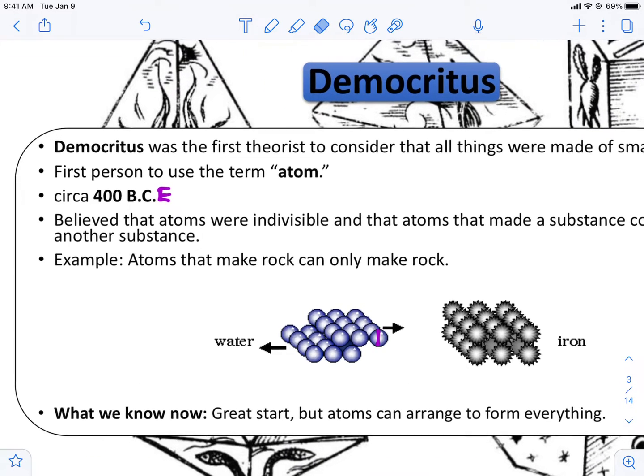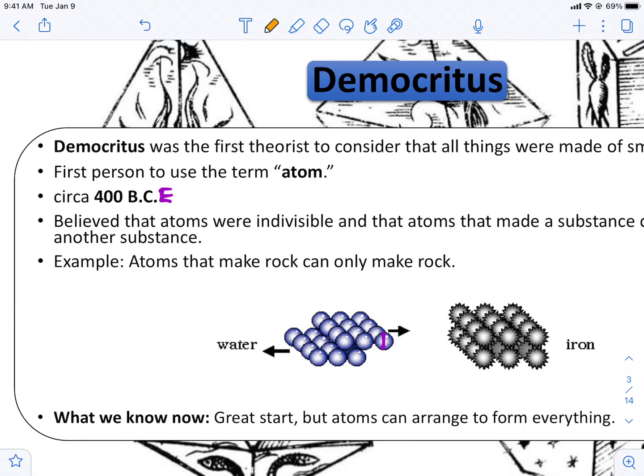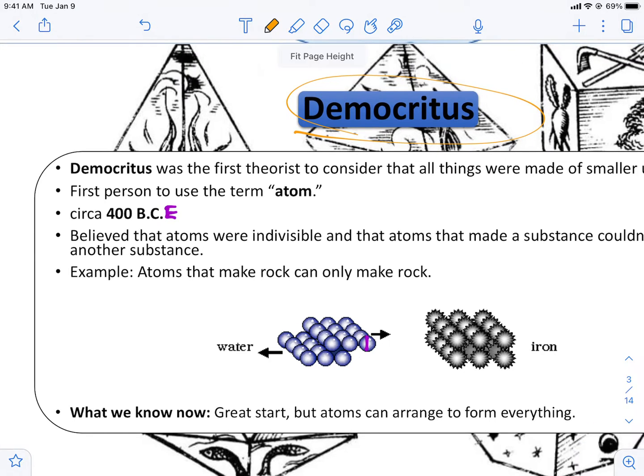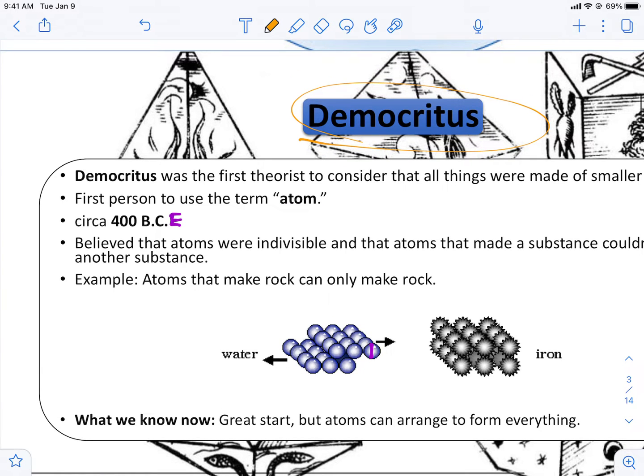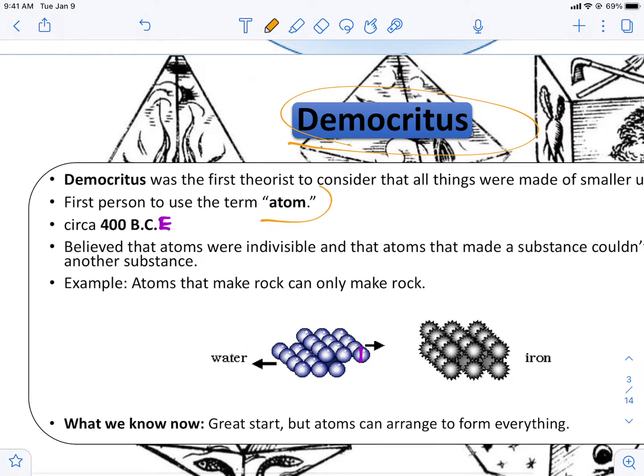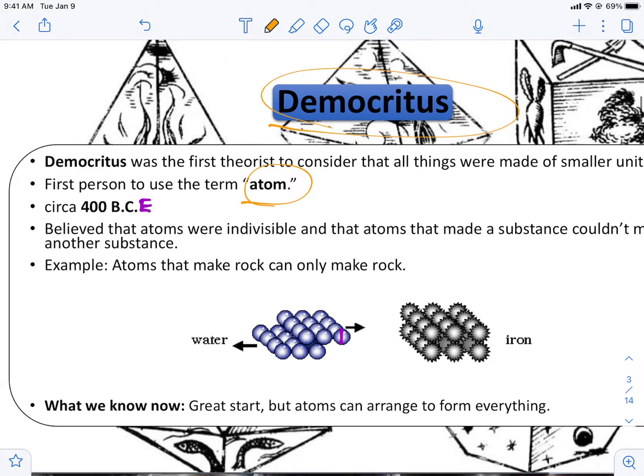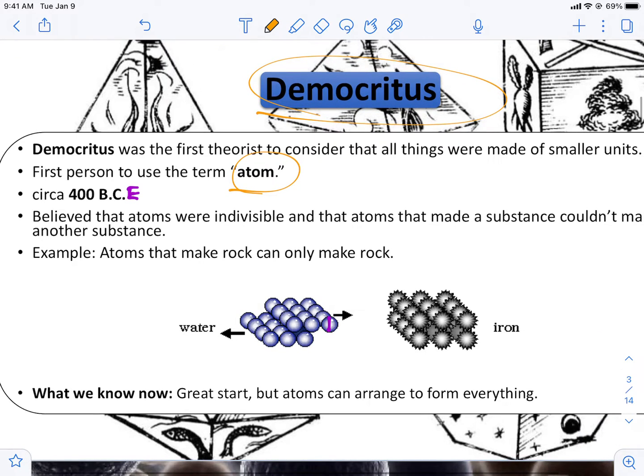So circa 400 BCE, we had this person called Democritus, who was Greek, and he was the first person to actually use the term atom. And what he thought was that they were these indivisible objects, you couldn't divide them, that made a substance, and they couldn't make any other substance.